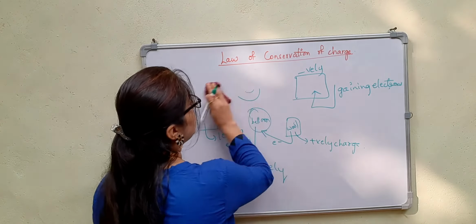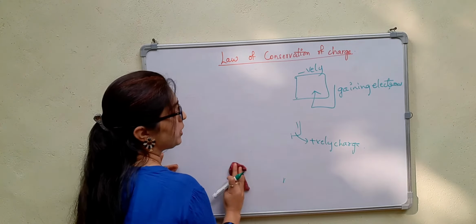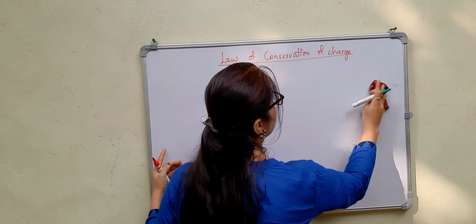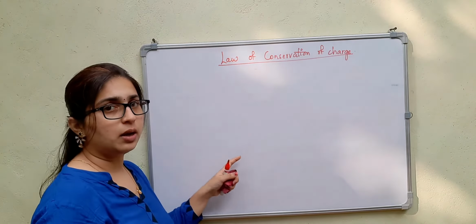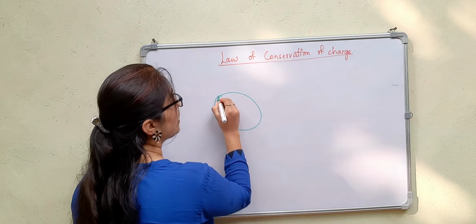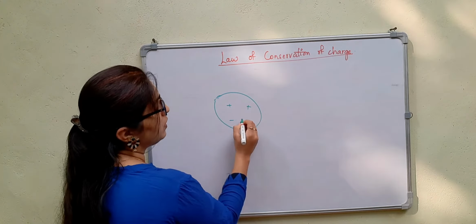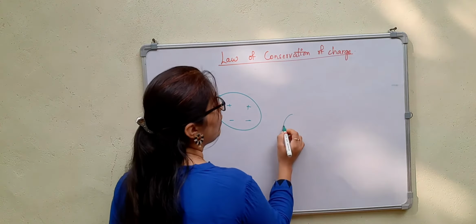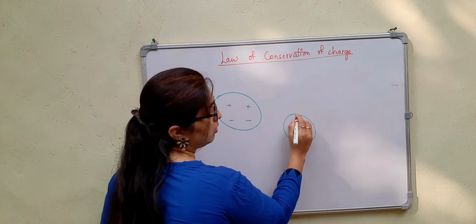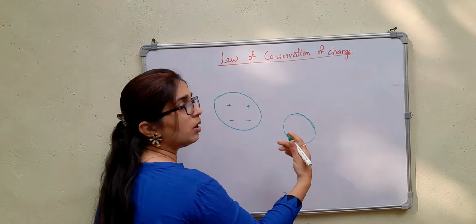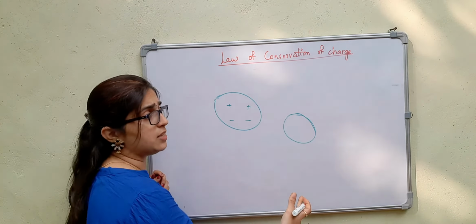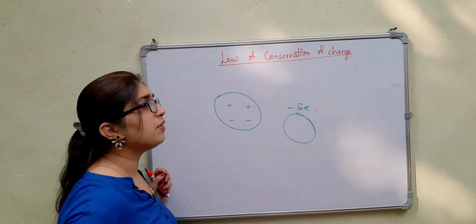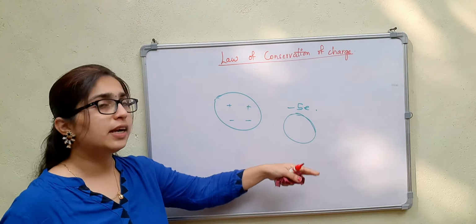If I consider a neutral object, a neutral object will have both positive and negative charges, but the numbers will be equal. So I will consider this as a neutral object with two positive charges and two negative charges. Now I will bring an object which has more negative charges, more electrons. Let me consider that it has 5 extra electrons, that is, negatively charged.